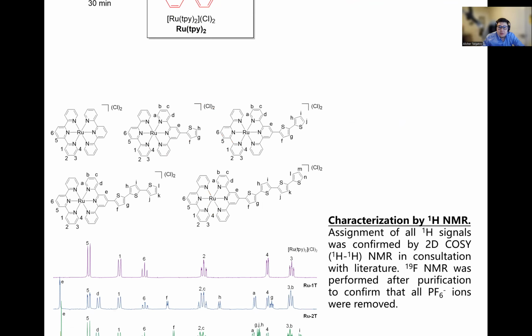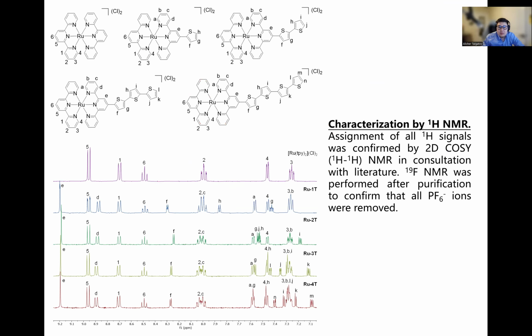To confirm the structures of the complexes, we performed extensive NMR studies using 1D and 2D techniques in consultation with literature, assigning all the hydrogens for every molecule of the series. And we further ran a fluorine NMR spectrum to confirm all of the PF6 ions were removed after purification.